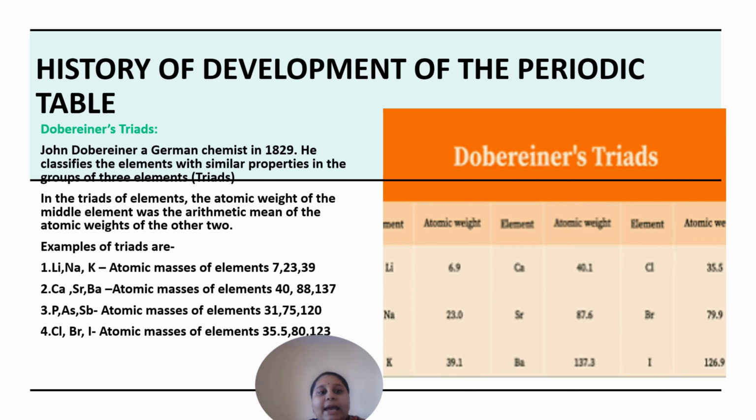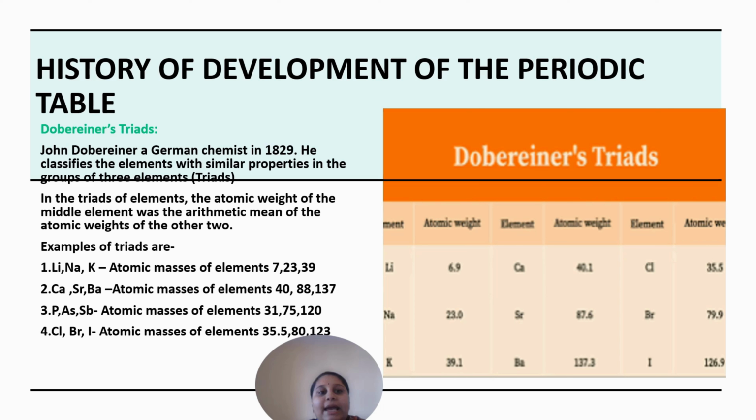The drawback of Newlands' Law of Octaves is that it couldn't apply to elements having atomic weight greater than that of calcium. Calcium has an atomic weight of 40. So above 40 atomic weight, it couldn't apply to any elements. And after the discovery of the noble gases, the property of the eighth element was no longer similar to the first element.